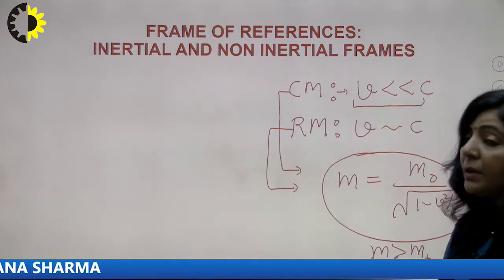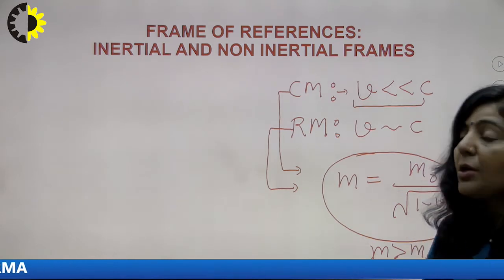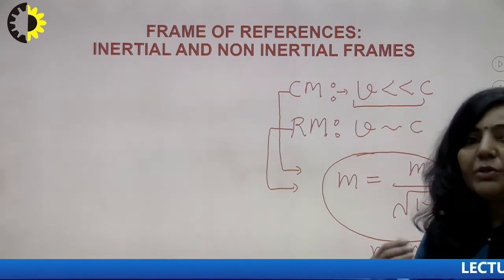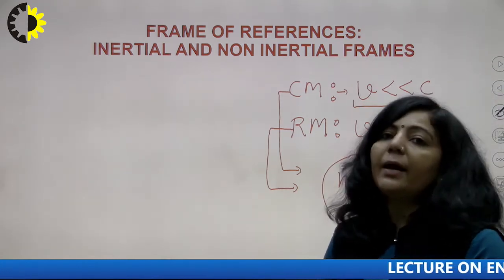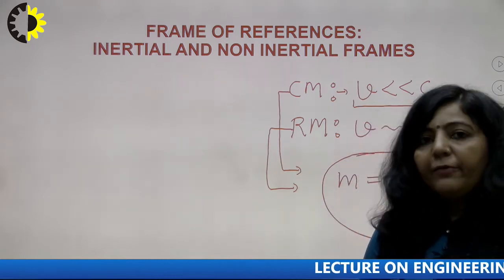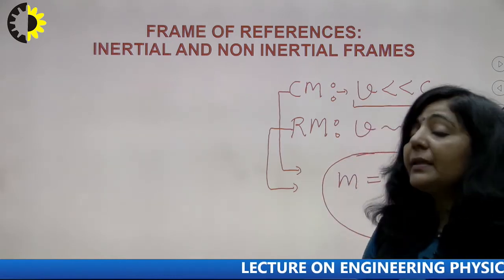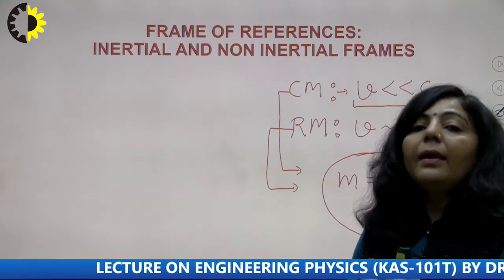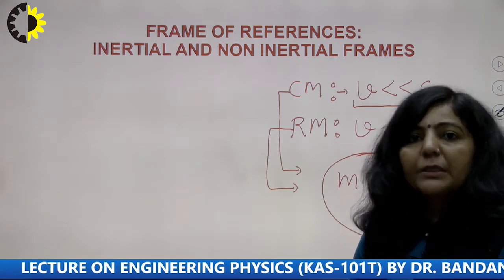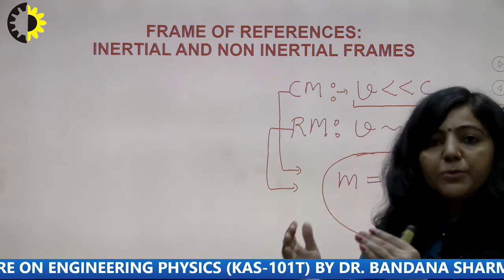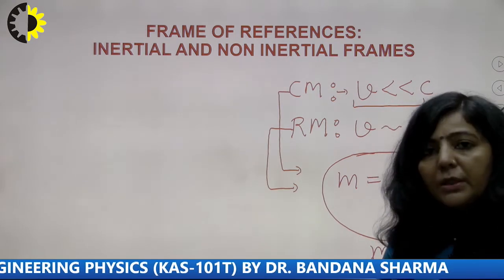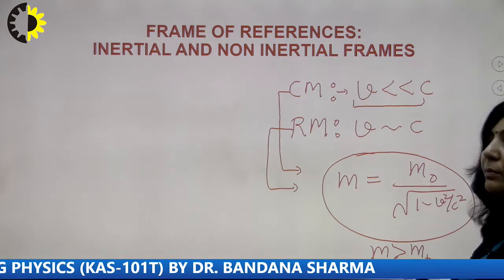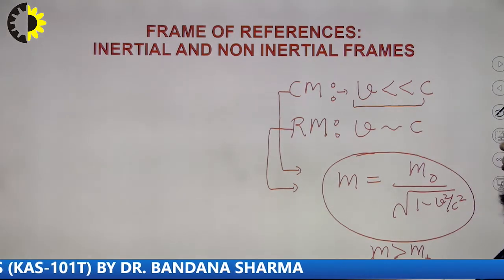Second point is, according to classical mechanics, all the physical quantities which are related to a moving object are not affected by motion. Whereas in relativistic mechanics, nothing is absolute, everything is affected by motion. Means length of the object, mass of the object, time of observation, all these terms are affected by the motion of the object.